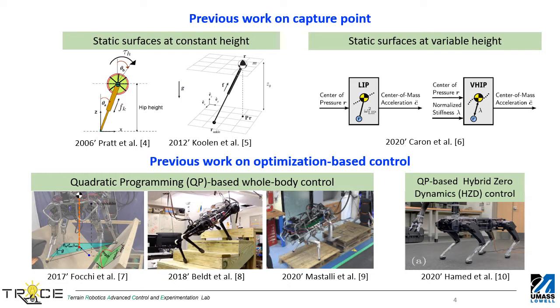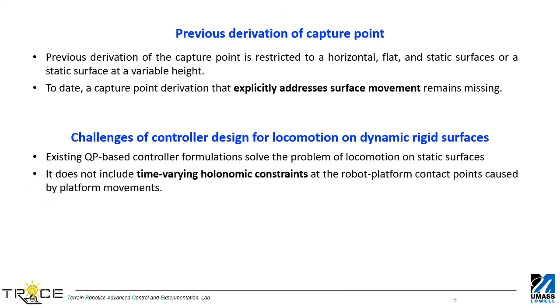Quadratic programming-based hybrid zero dynamics control has recently been presented for flat terrain walking of a quadruped. Previous derivations of capture point are restricted to horizontal, flat, static surfaces, or a static surface at a variable height.